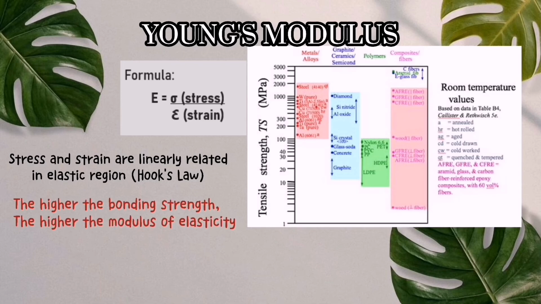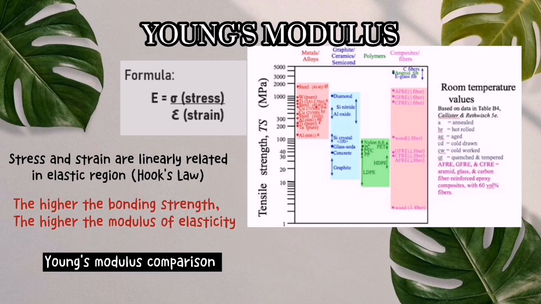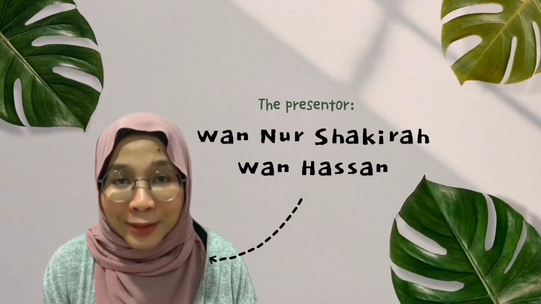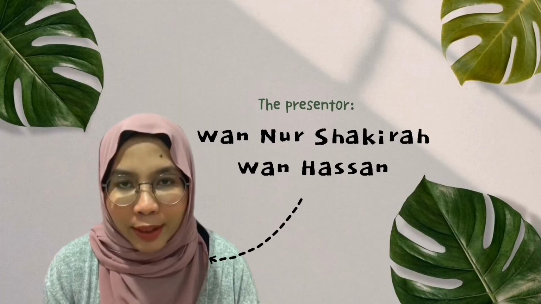And lastly, Young's modulus comparison. As an example, the modulus of elasticity of steel is 270 GPa and aluminum is 76 GPa. Based on the data shown, steel and aluminum fall in the metal alloys category. Let's talk about yield stress or yield strength.